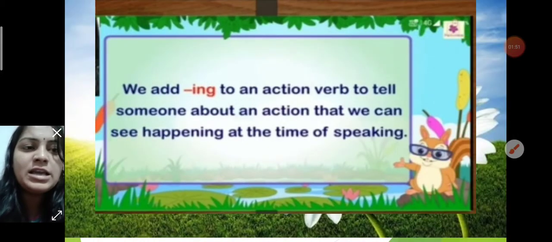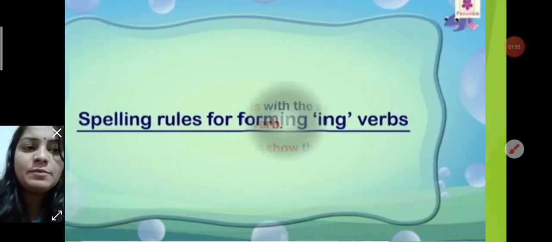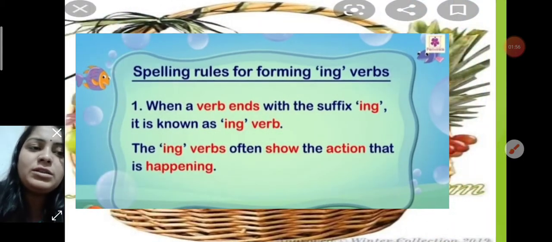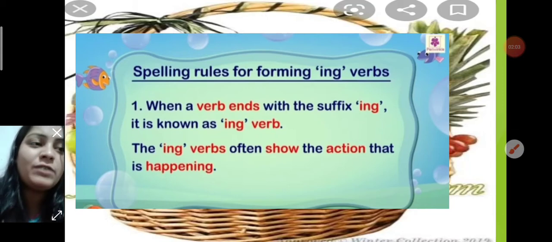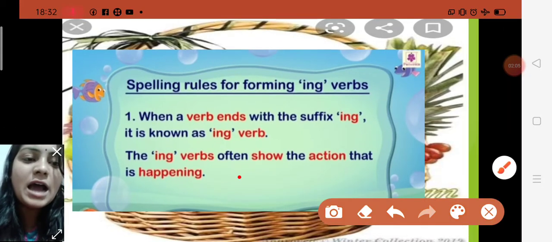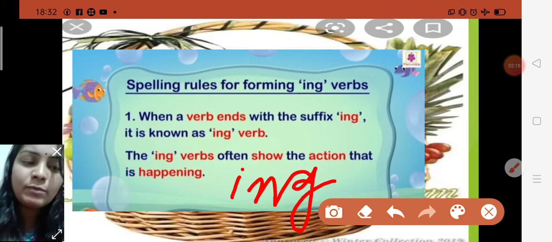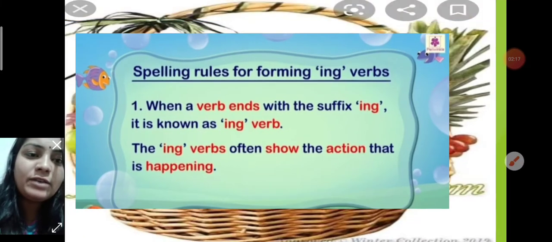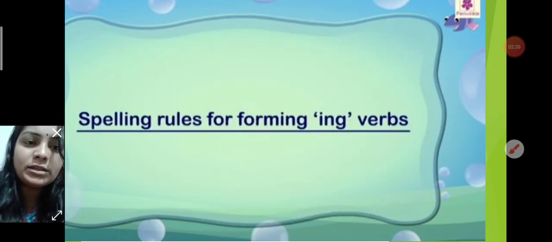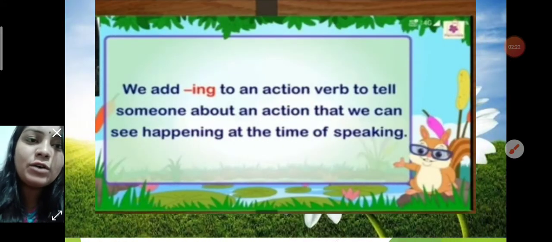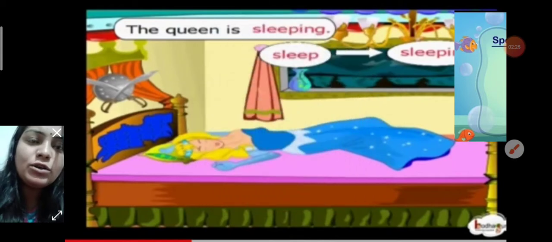Now children, I have also told you some rules for adding ing. Before adding ing I told you three rules. First, when a verb ends with the suffix ing, it shows the action that is happening. Whenever you add ing to a verb, it shows the work is happening right now. So eat to eating.